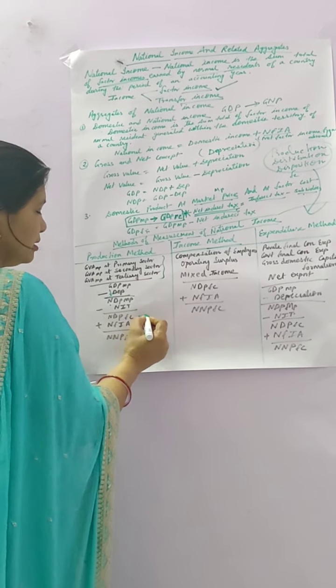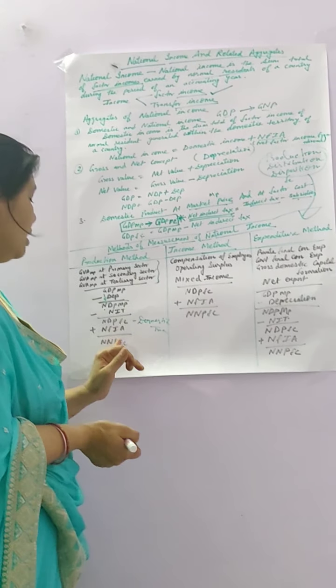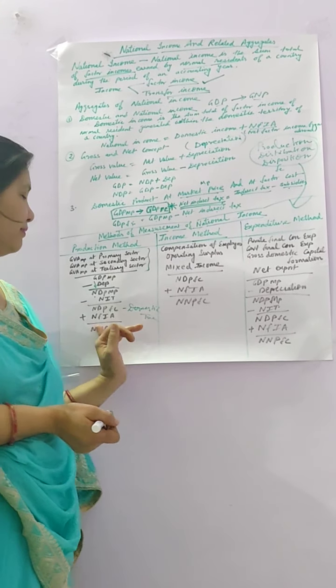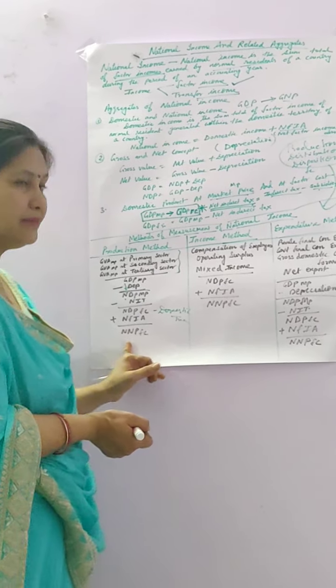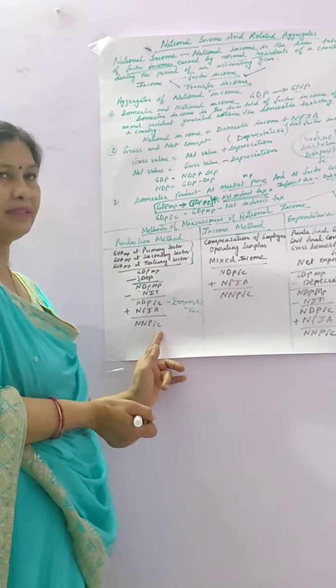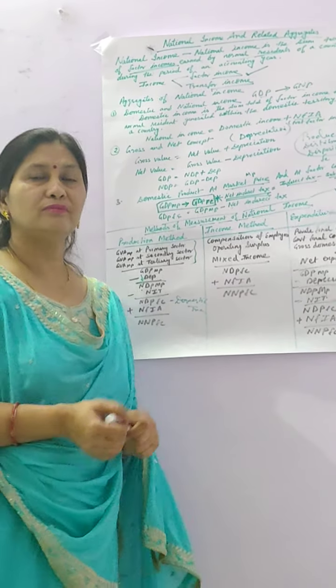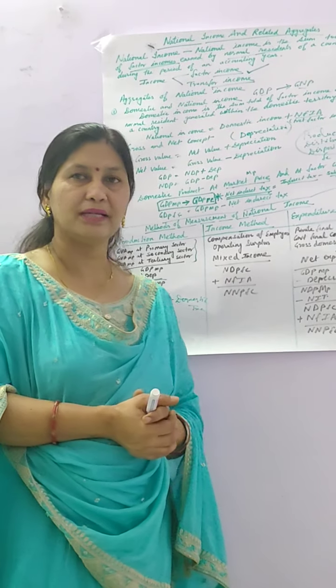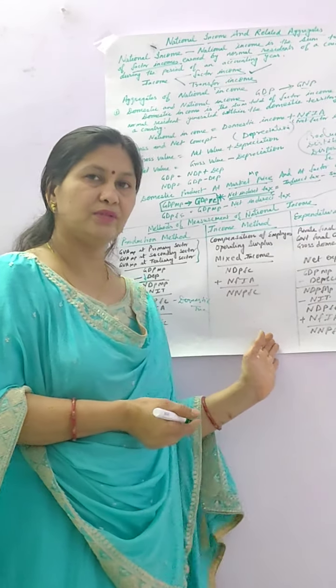And you want national income, so what you have to do is include the value of NFIA, net factor income from abroad, then it becomes NNP FC. It is national income by the production method. Suppose you have to calculate national income by the income method, how can you calculate? So there is a formula to calculate by the income method.